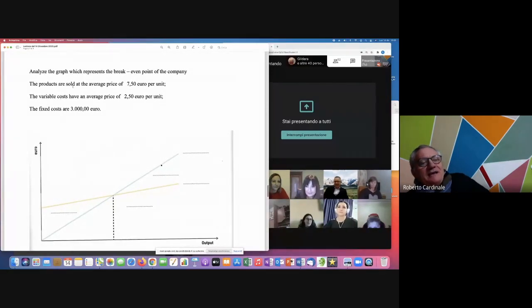The products are sold at the average price of €7.50 per unit. So this is the unit selling price, 7.50. The variable costs have an average price of €2.50 per unit. So this is the variable cost. The fixed costs are €3,000.